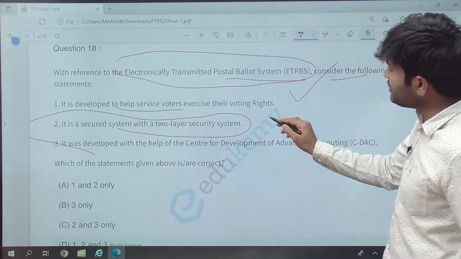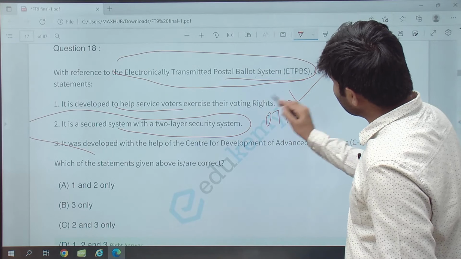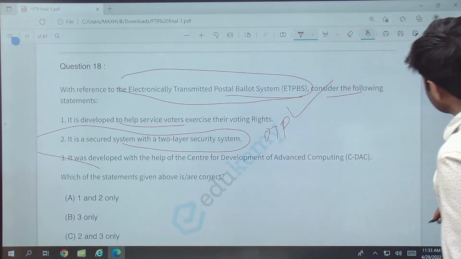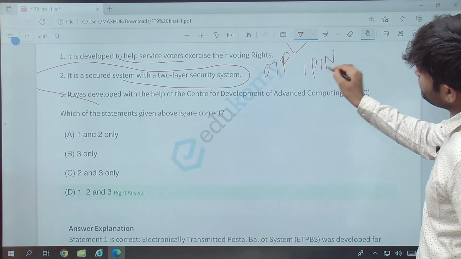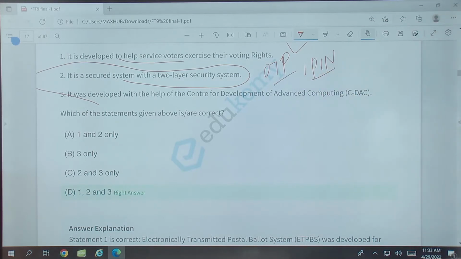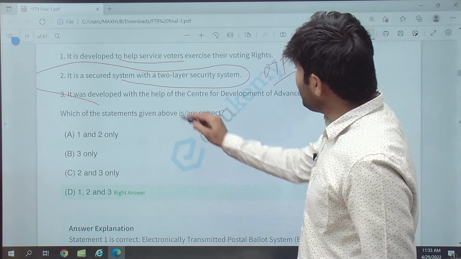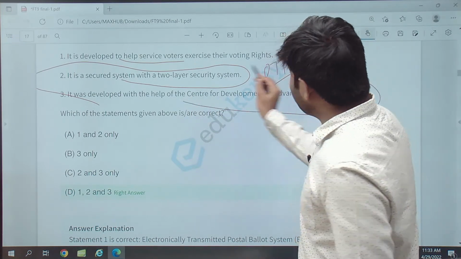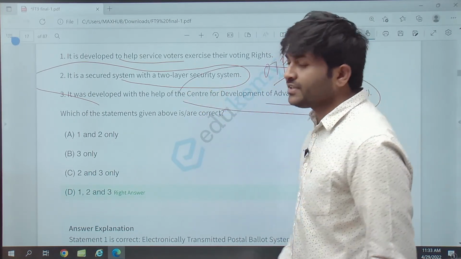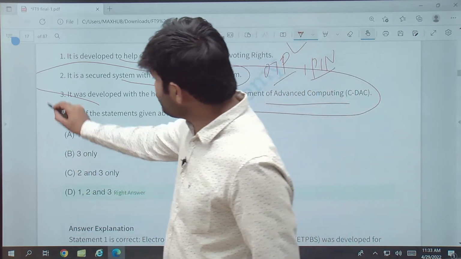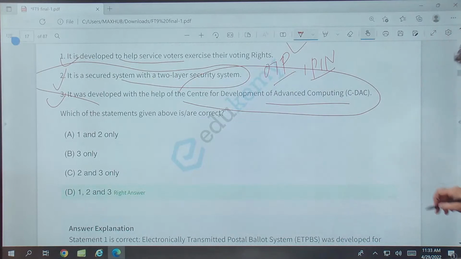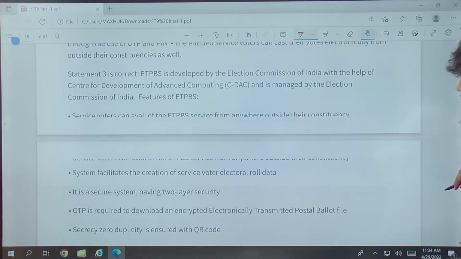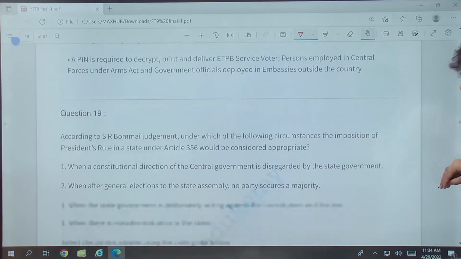Yes, there is an OTP system in this, and you also have a pin that you received. So 2-layer security system. It was developed with the help of the Center for Development of Advanced Computing, that is CDAC. So this is also true. So all the statements are true over here. Okay, for details we have this in our gazette also, we have covered it over here. So आप देख लीजिए.